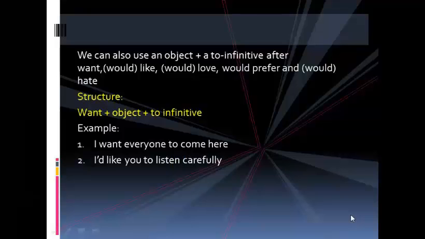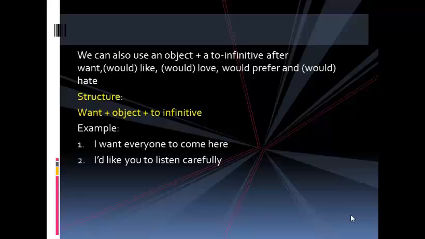We can also use an object plus a to infinitive after want, would like, would love, would prefer, and would hate. Structure: want plus object plus to infinitive. Example number 1. I want everyone to come here. I as a subject, want as a verb, everyone as an object, to come as to infinitive. Example number 2. I'd like you to listen carefully.